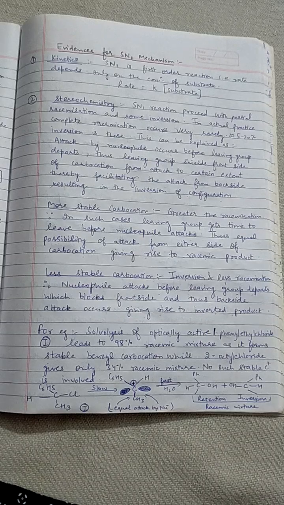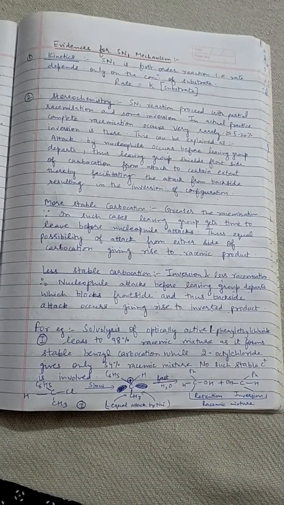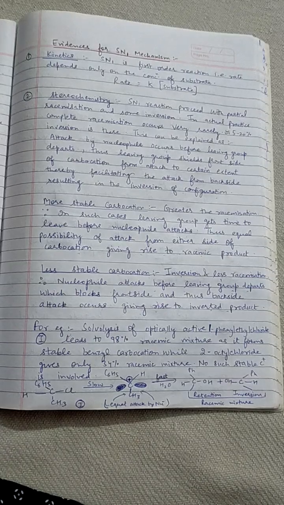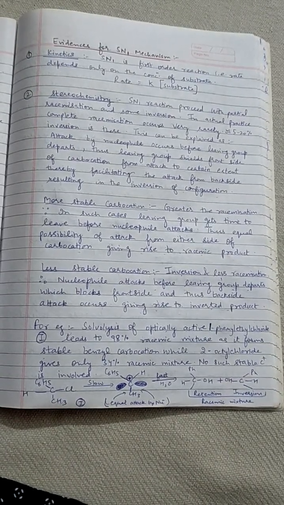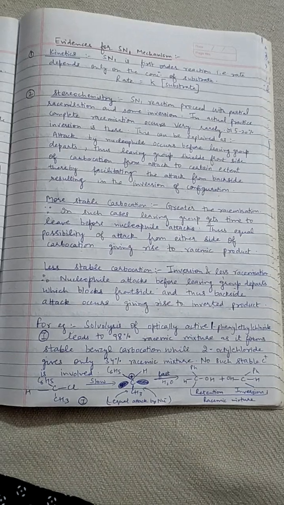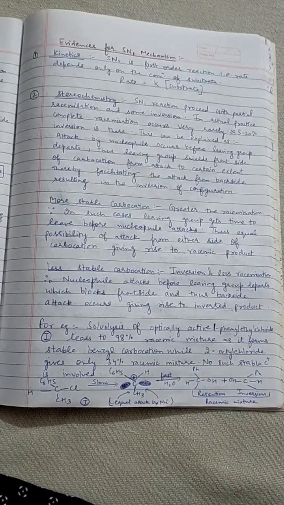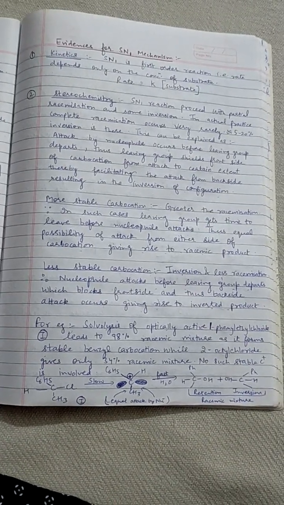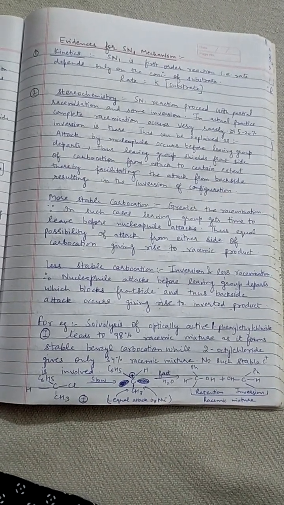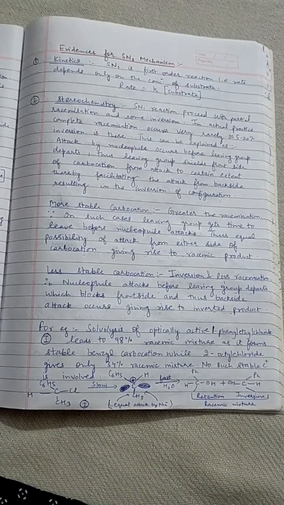Then, a more stable carbocation. If there is a more stable carbocation, then greater racemization takes place. Therefore, in such cases, the leaving group gets time to leave before the nucleophile attacks. So the leaving group leaves and then the nucleophile attacks. Thus, there is equal possibility of attack from either side of the carbocation, giving rise to the racemic mixture.